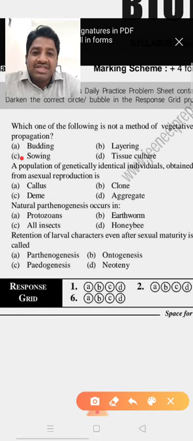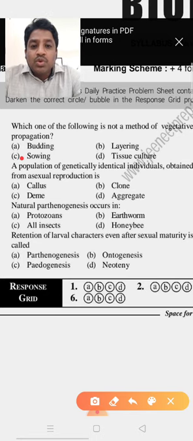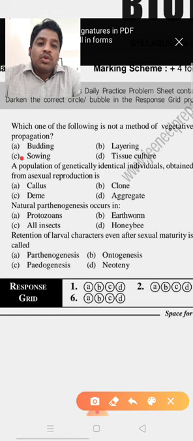Option D, you can also see tissue culture. In tissue culture, any part of the plant can produce a new plant. That means it is the artificial production of new plants. Any part means we call it a vegetative structure that can produce the new plant. So that's why it also belongs to the vegetative propagation method.